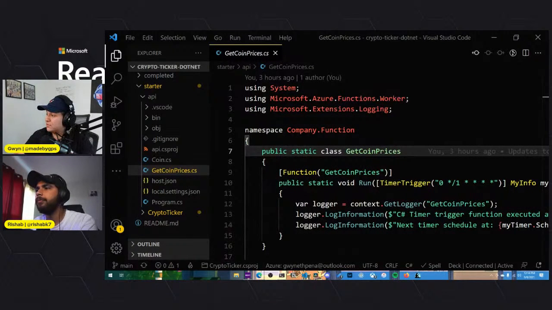Now we're going to jump into actually writing out the function that will pull the data from CoinGecko. I just need to pull up the URL for the CoinGecko call that we're making. Let me find it here.